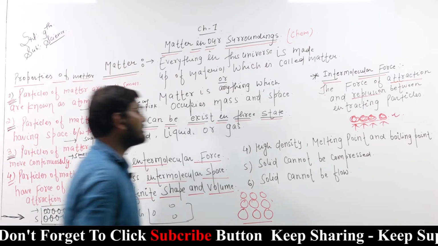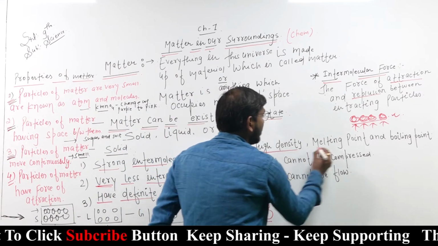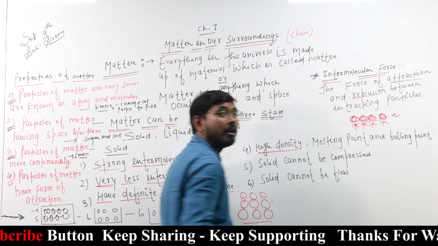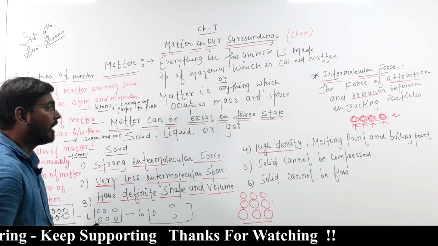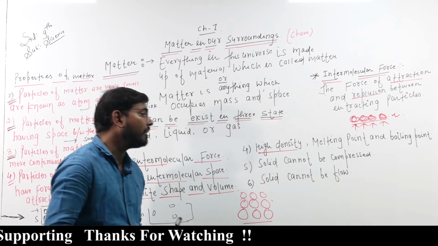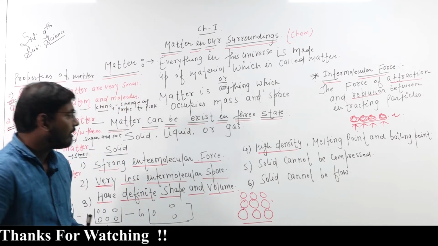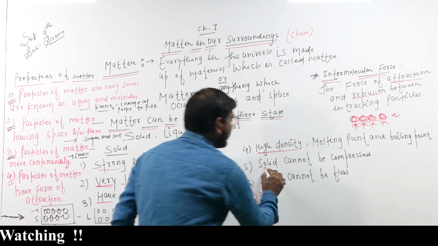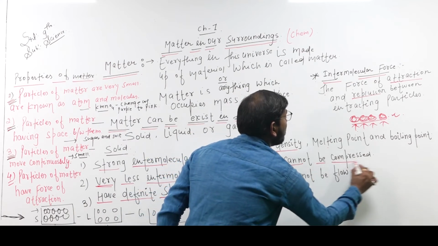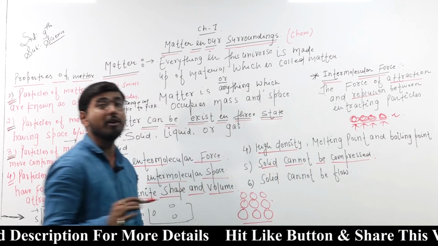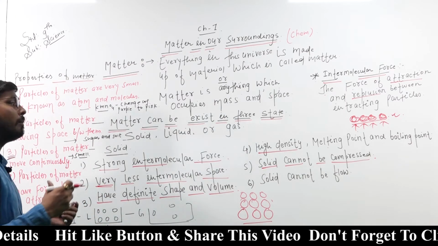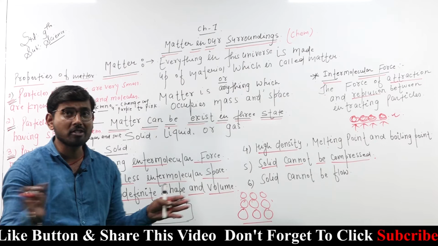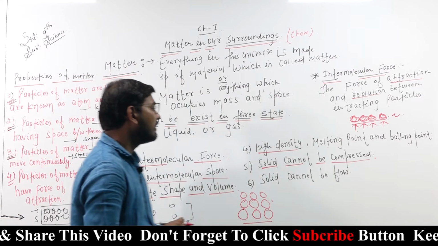The fourth is high density, melting point and boiling point. In solids the density is high, and the melting and boiling points are also high. Solids cannot be compressed, because there is a force of attraction between the particles and they are closely packed to one another.